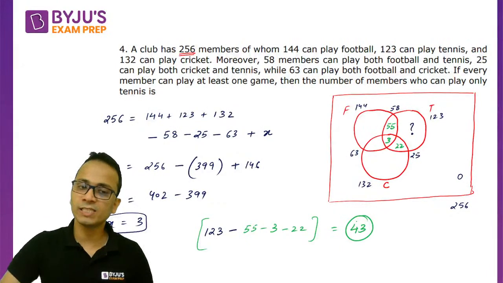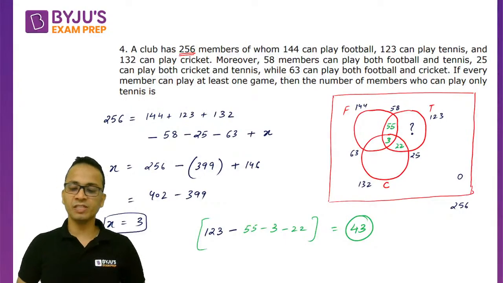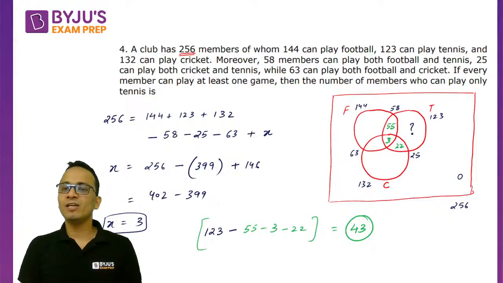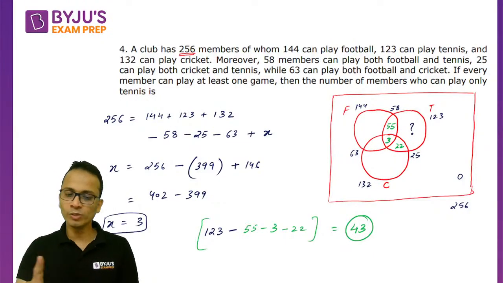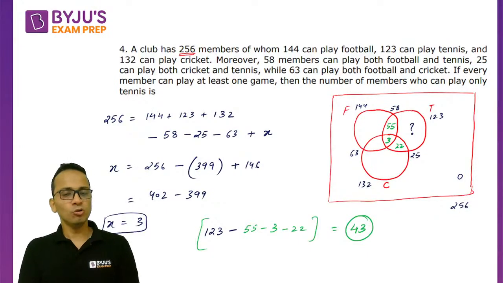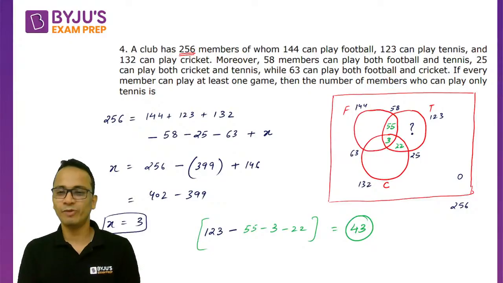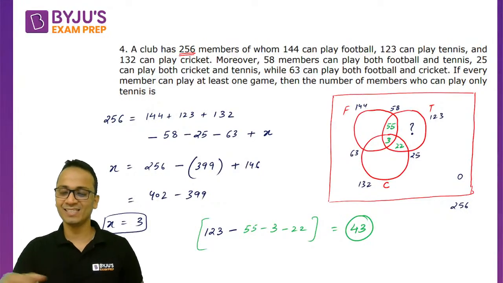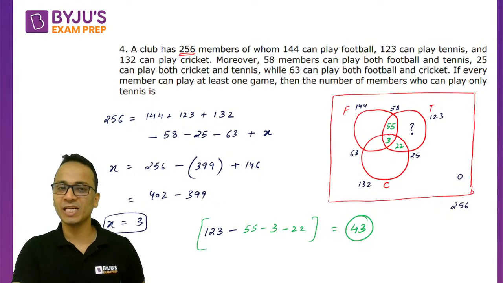So 43 is the correct answer. Yes, Kinjal, you have given the correct value of X. Good. So 43 will be the final value of the members who can play only tennis. Only tennis will become 43. So again, spending maximum 1 day on Venn diagram. This is the very basic question of Venn diagrams and appeared in CAT 2019. Yes, so CAT में भी easy questions होते हैं.